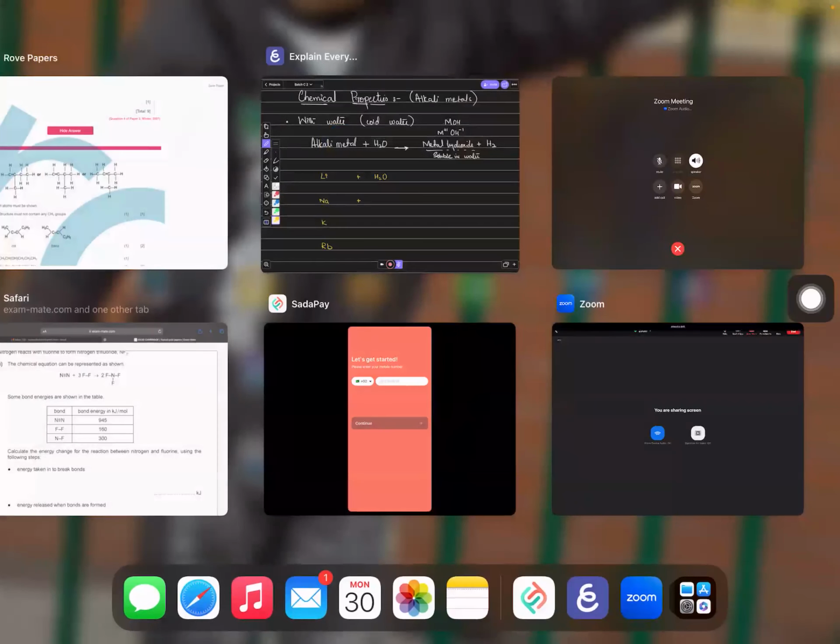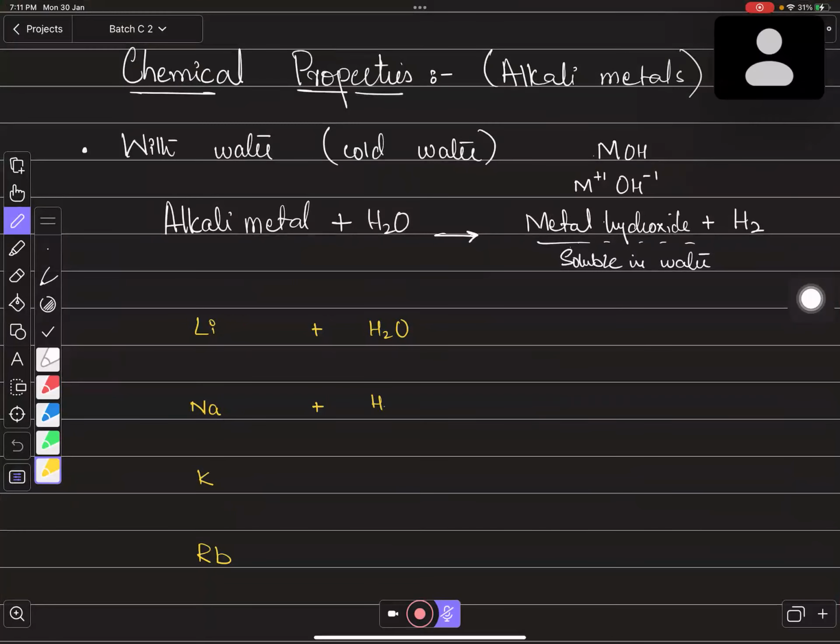Okay. So we are talking about the reaction of group 1 metals with water. The two reactants are over here. One is the alkali metal and the second is water. So this is a chemical property, group 1 with water. And I told you the general pattern of this chemical property: whenever group 1 metals are added to water, even cold water, they are going to produce metal hydroxide and hydrogen gas. So the compulsory product is hydrogen gas. You will see hydrogen gas will definitely be formed. Nobody can stop it from forming. And the other thing you will have is